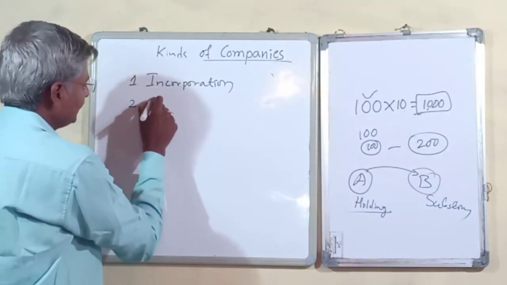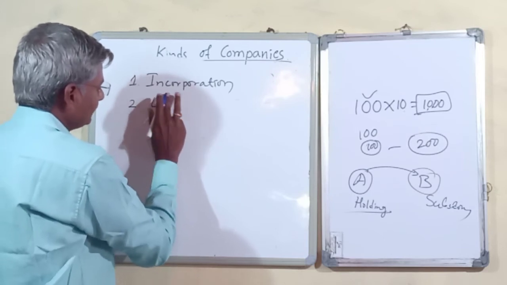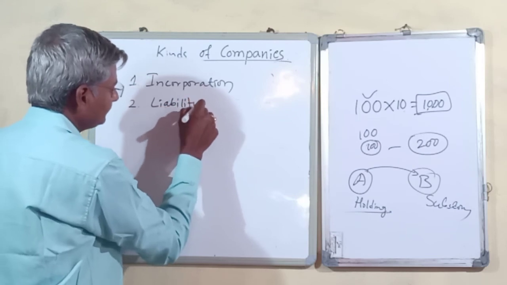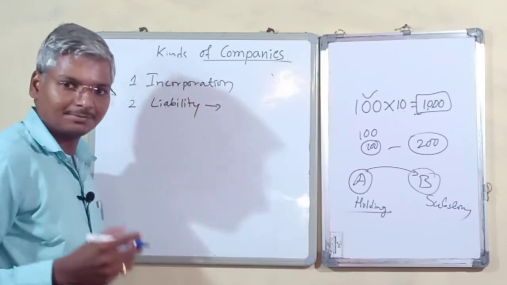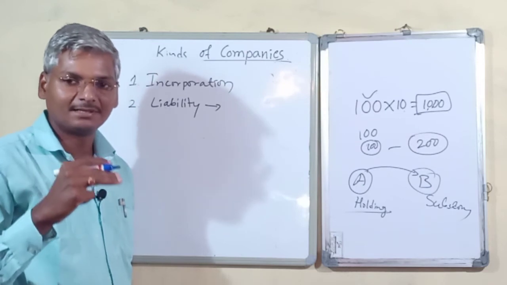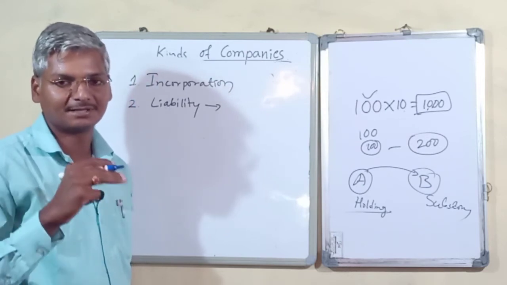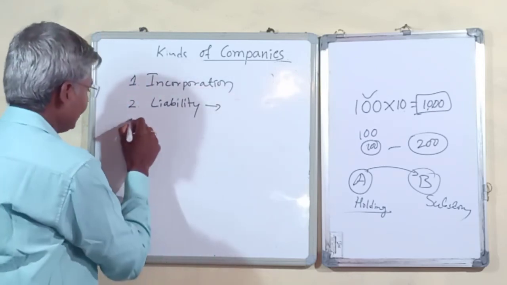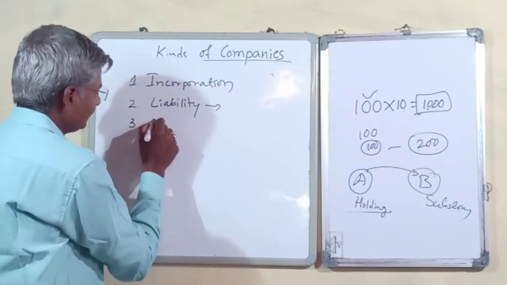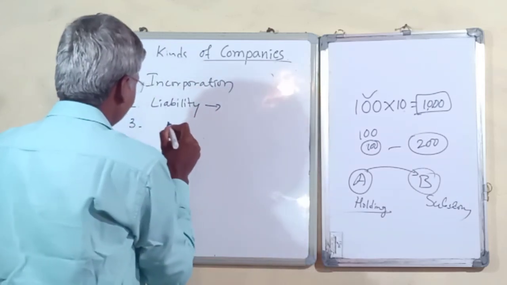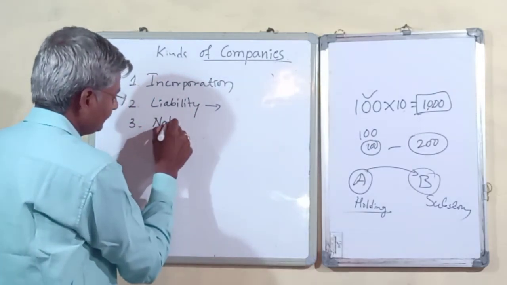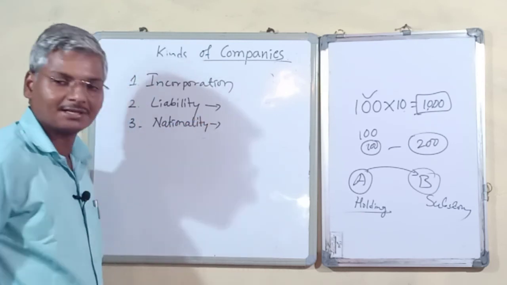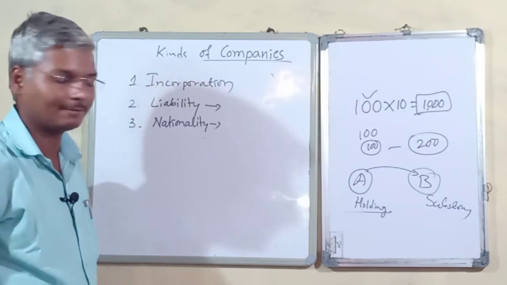Second, based on liability, we have companies limited by share, companies limited by guarantee, and unlimited companies. Third, based on nationality, domestic companies and foreign companies.